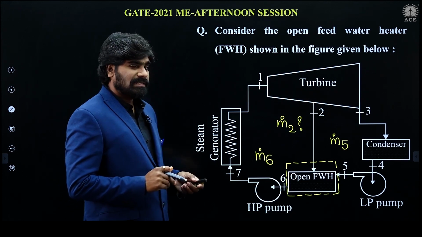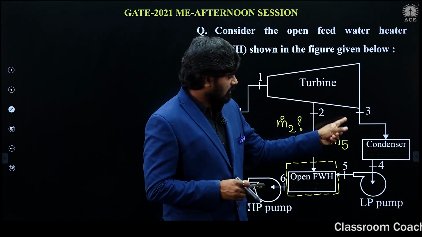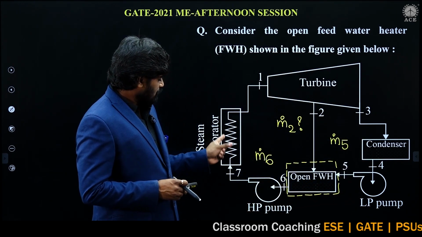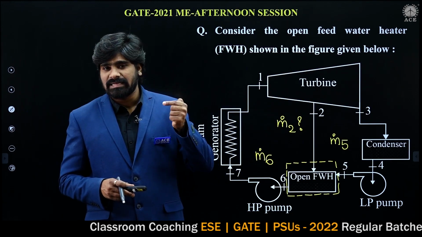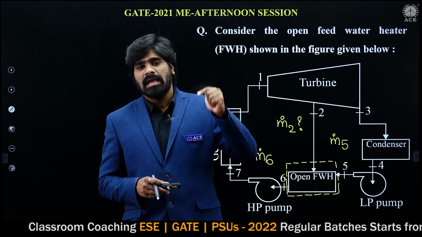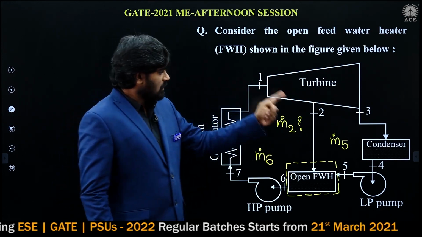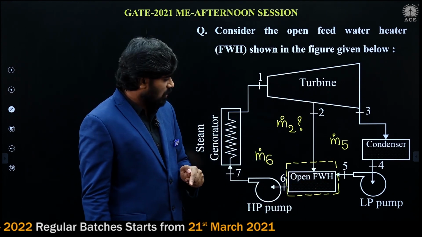It is an open system and a steady flow process. Turbine, condenser, pump, all are steady flow processes. In the Rankine cycle, turbine, condenser, boiler, pump, all the devices are steady flow only. You know very well all these things. So here the open feed water heater also is a steady flow device.